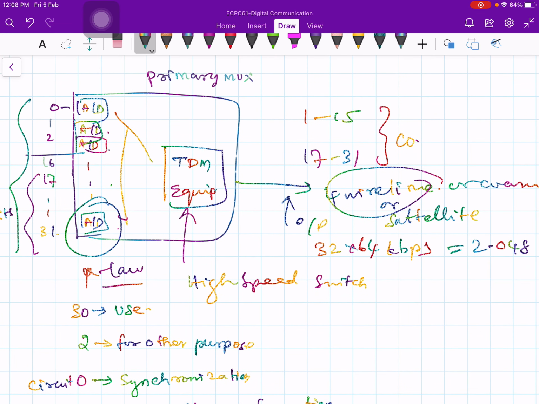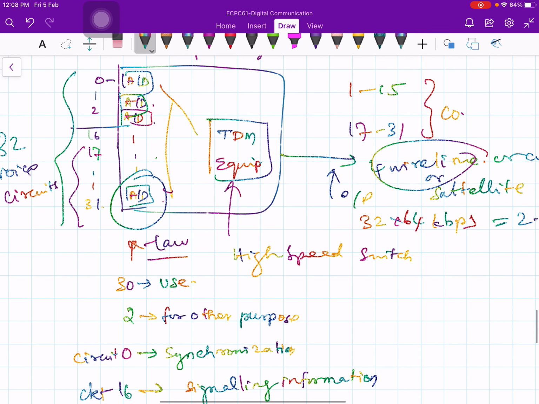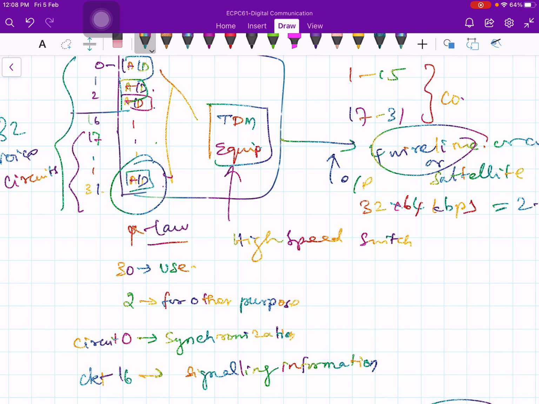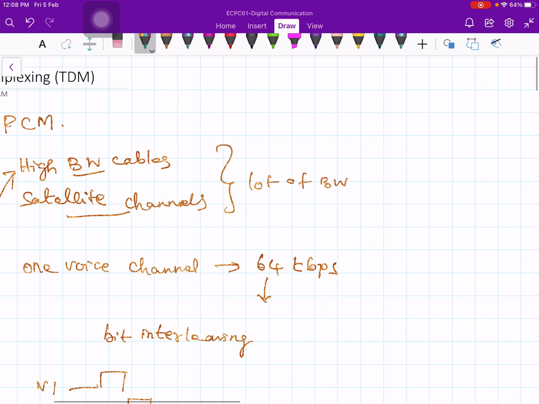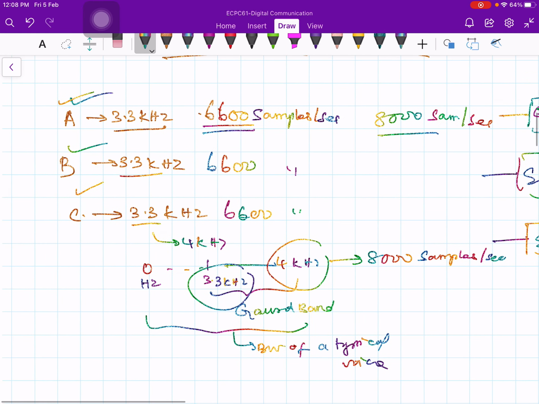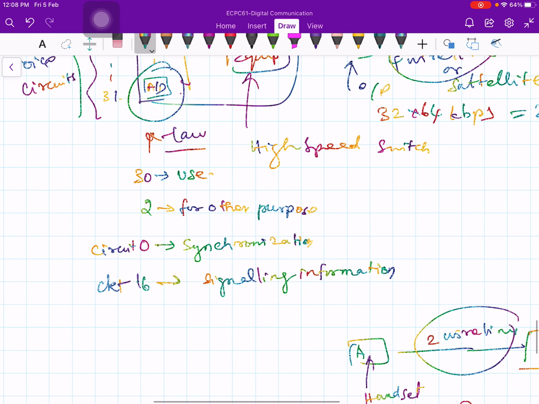So the multiplexing equipment I have shown in this figure can take 32 channels. It multiplexes 32 channels, and actually only 30 of these are used, not 32, and the remaining 2 are reserved. Channel 0 is reserved for synchronization, and channel 16 is reserved for signaling information.